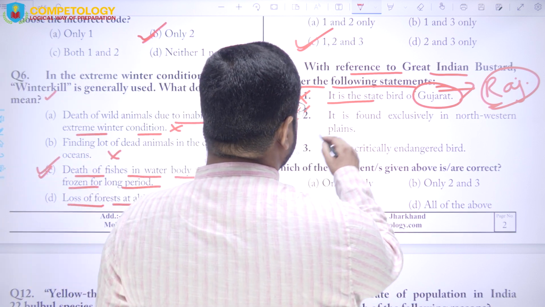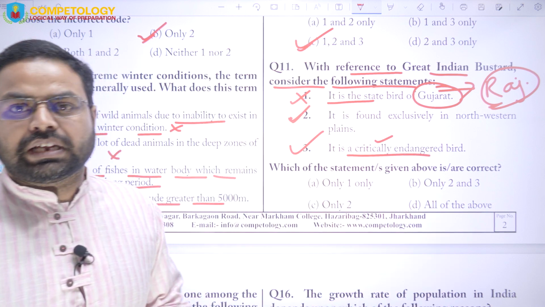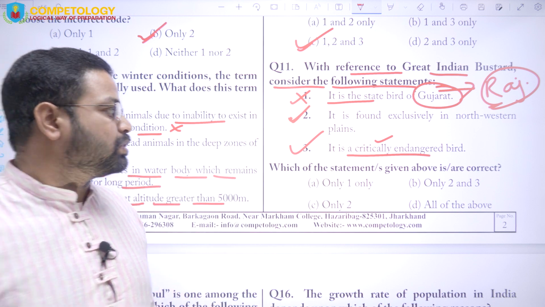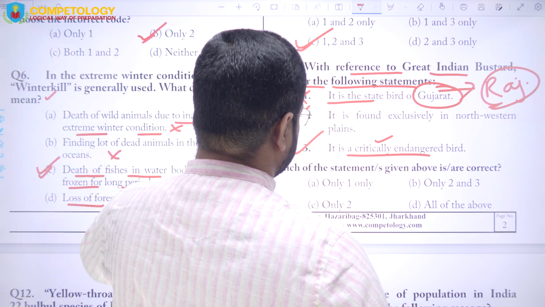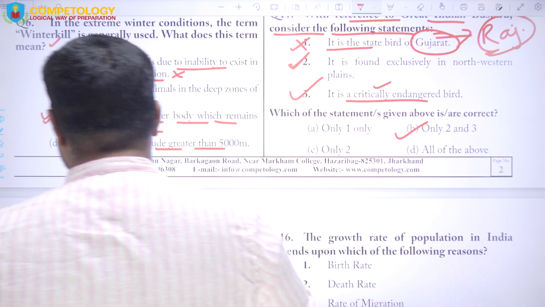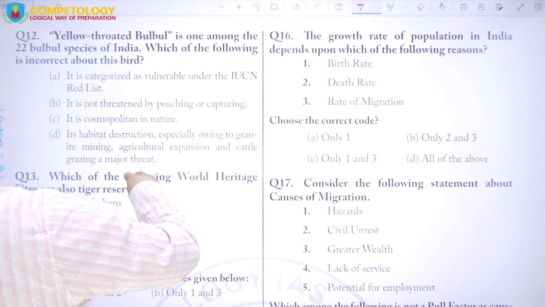It is a critically endangered bird, so it is also correct, and that is why it has been kept under Schedule 1, and it is a protected animal, it is a protected bird, and the answer will be B, that is 2 and 3 only, right? Now come to the next question, that is question number 12.